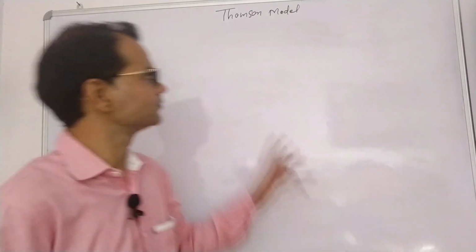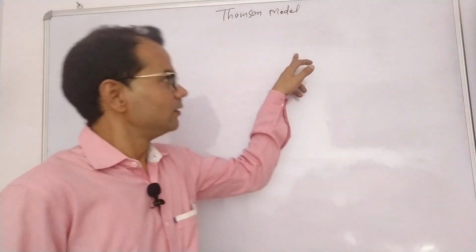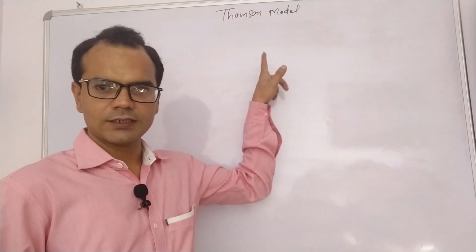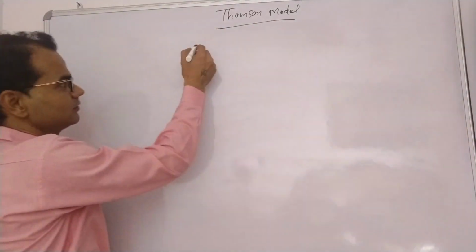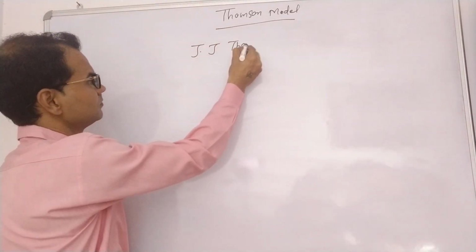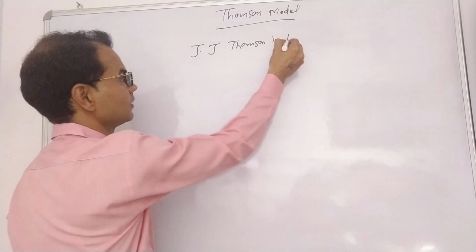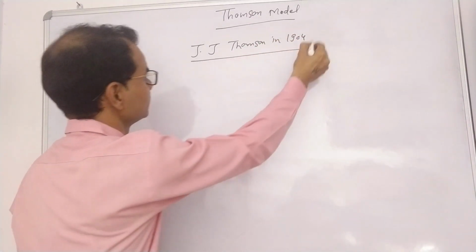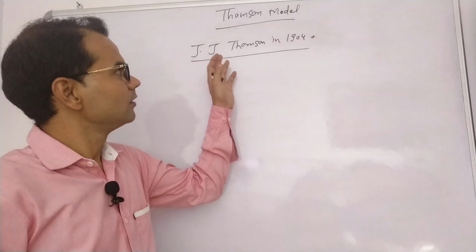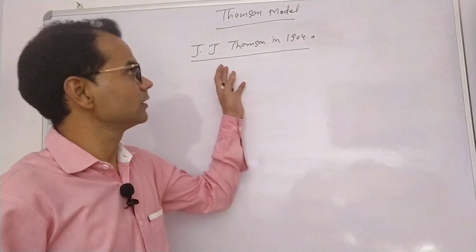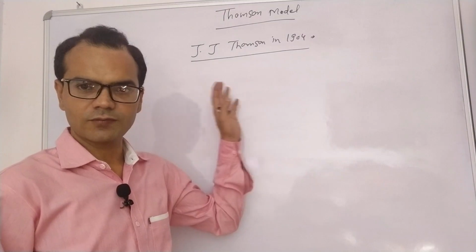Today we will discuss the Thomson model under the chapter Structure of an Atom for class 11. J.J. Thomson in 1904 proposed a model. It was the first atomic model to explain the structure of an atom.